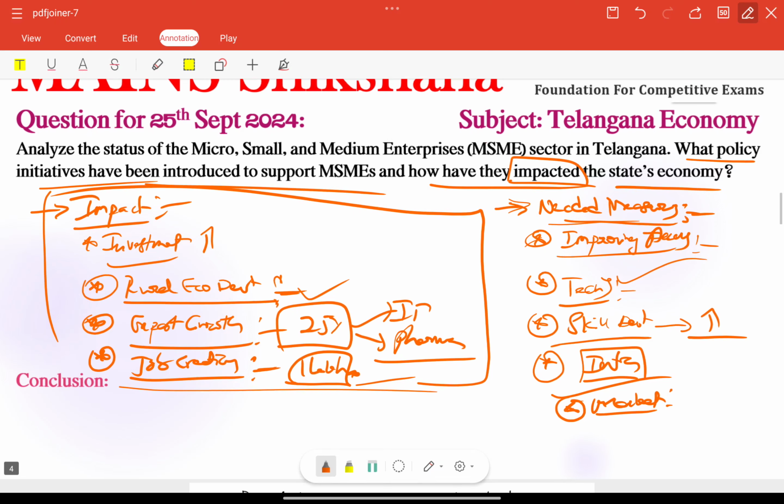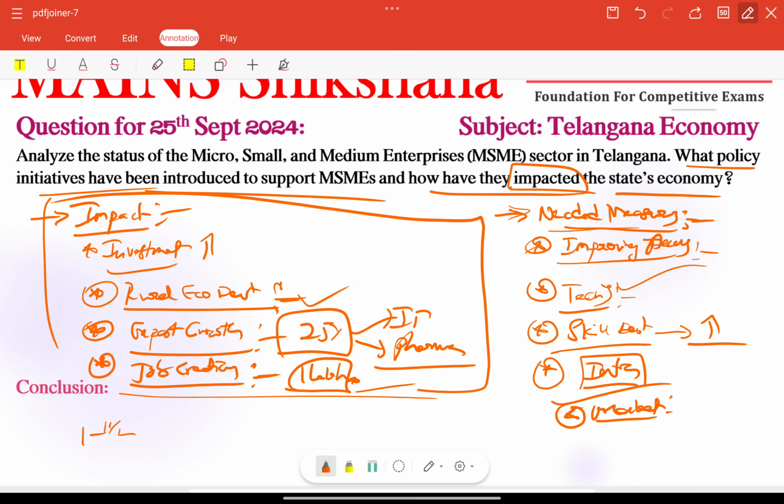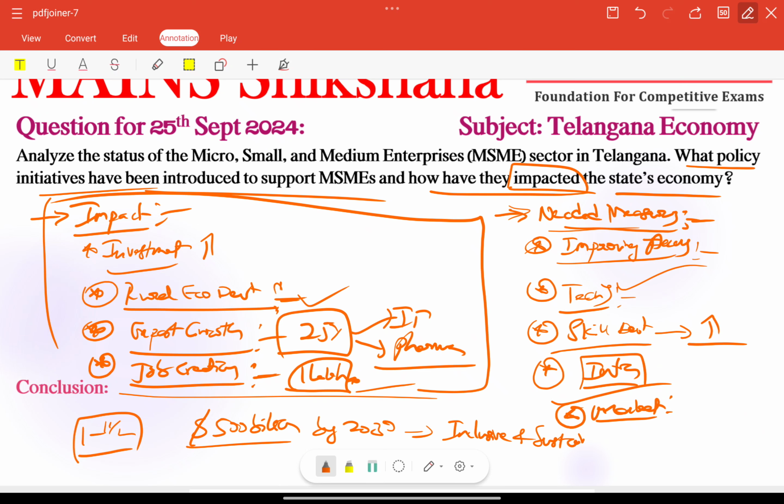So finally, in the conclusion part, we need to connect a 1 to 1.5 line note here, a futuristic note. We can talk about our goal. Telangana is ambitious of becoming a 500 billion economy by 2030, ensuring inclusive and sustainable growth. Especially we need to focus on including these types of regular or specific keywords, right? Very, very important: inclusive and sustainable growth.